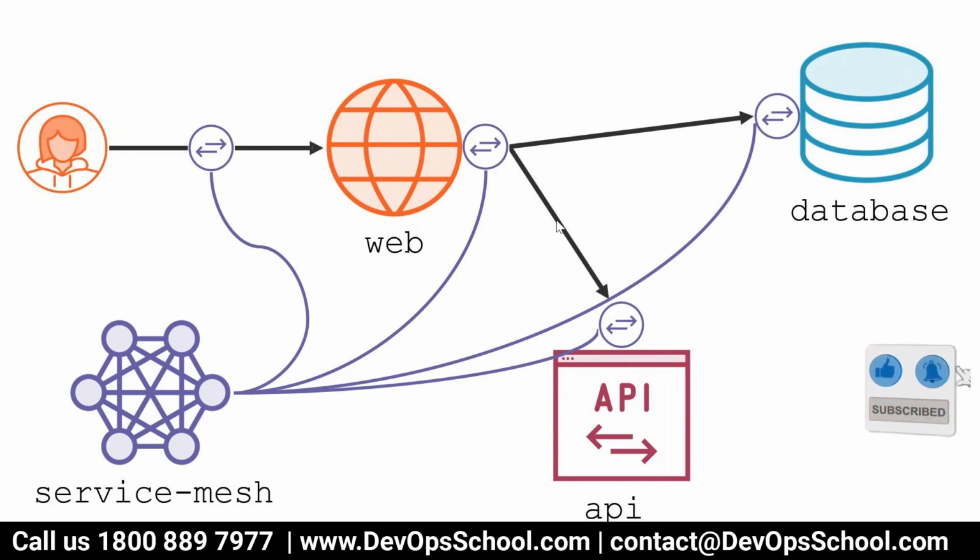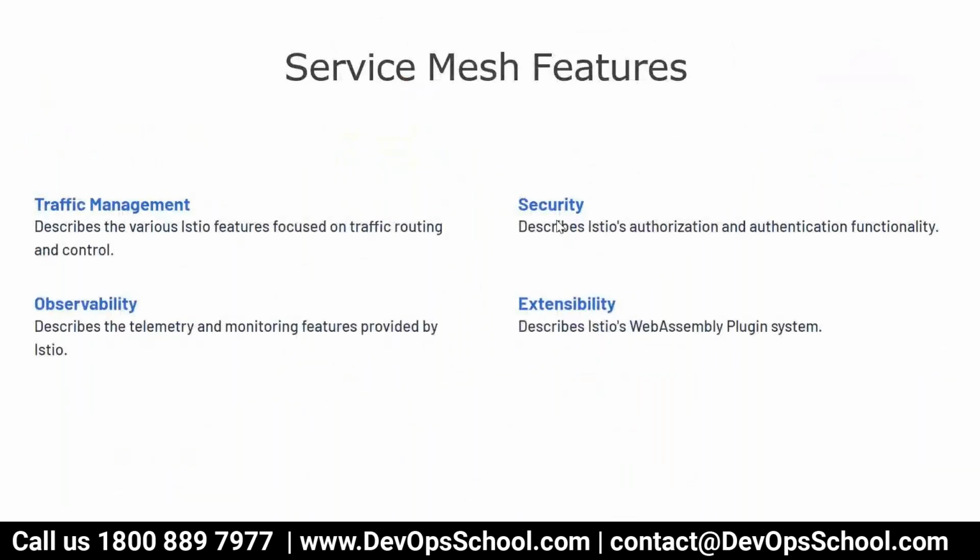No question. Okay. So what are the features of service mesh? Primarily we have four features. The primary feature is traffic management. How do we manage the traffic? Which traffic should go where? How much traffic do I want to send to this service or that service? So that is one part of it.